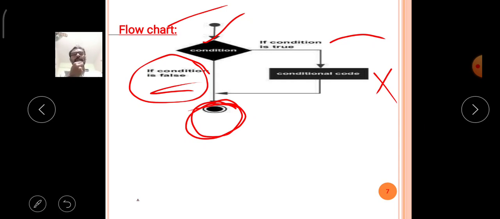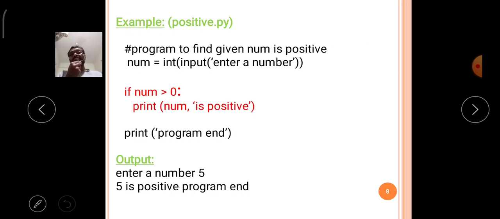Now we have discussed the syntax of the if condition and the flowchart of the if condition. With the help of a simple example, I will explain the if condition in the Python language. An example program: the program name is positive.py.